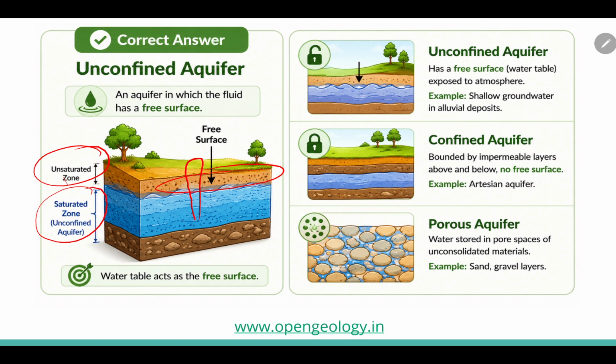But in a confined aquifer you will see it is bounded by impermeable layers above and below, with no free surface on the top. Porous aquifer: water is stored in pore spaces of unconsolidated materials. So here all the water is stored in pore spaces, there is no free surface. That's why unconfined aquifer is the correct answer.